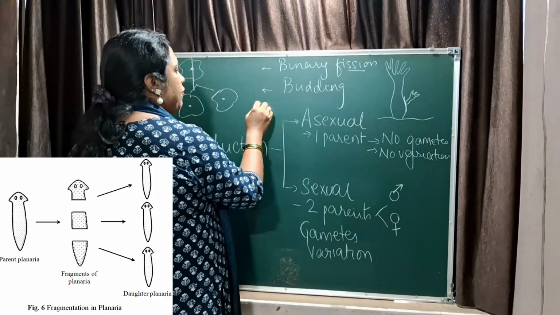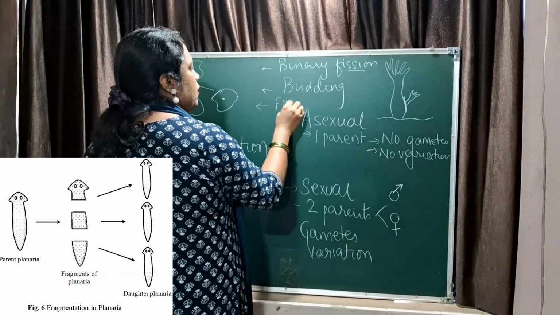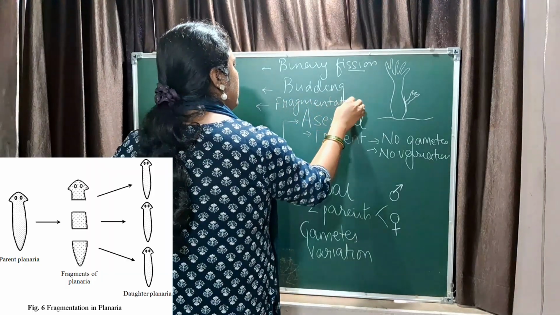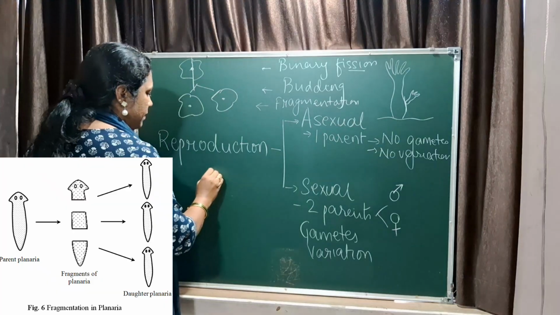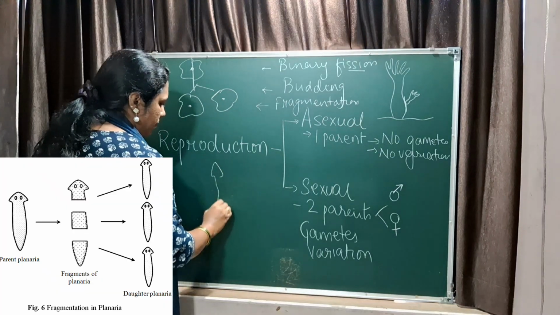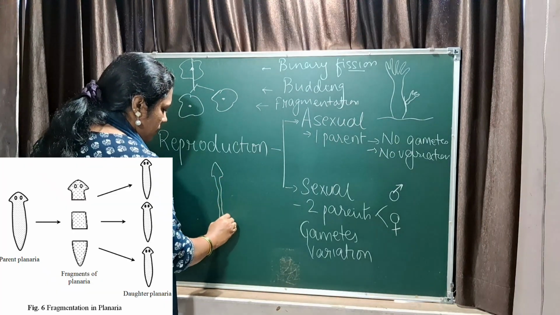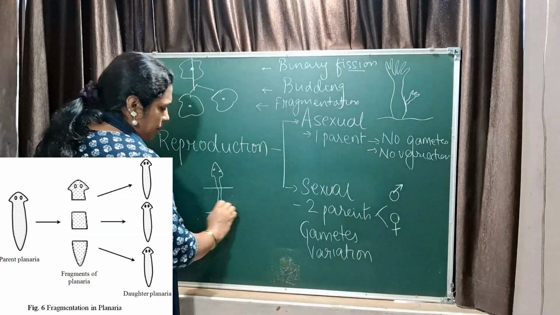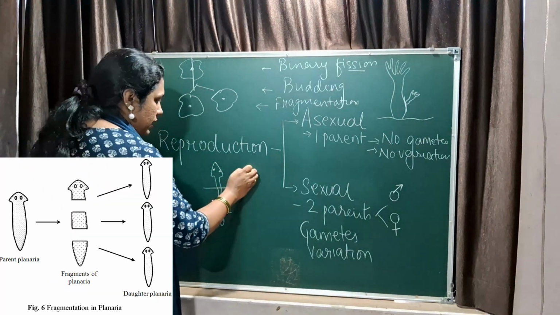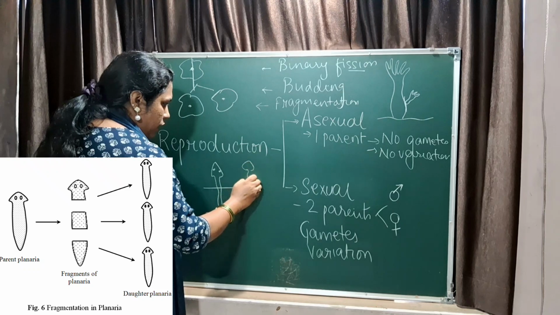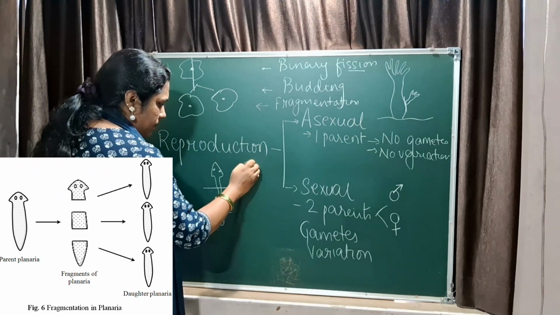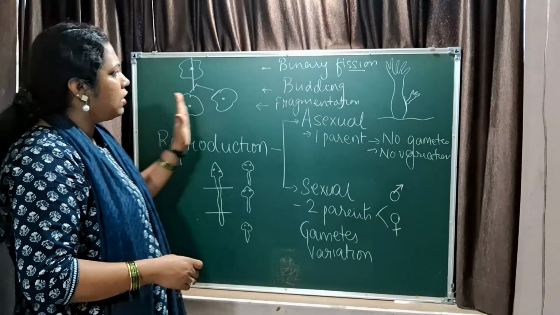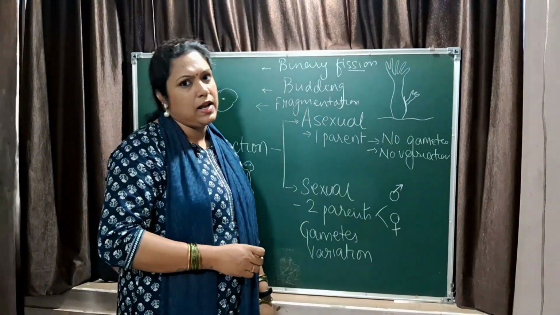Next one, you have fragmentation. Fragmentation is seen in tapeworm and in planaria. Planaria looks like this. So when you cut it, it will develop into different organisms, right? This entire process is called fragmentation. So this is all about the asexual reproduction in animals.